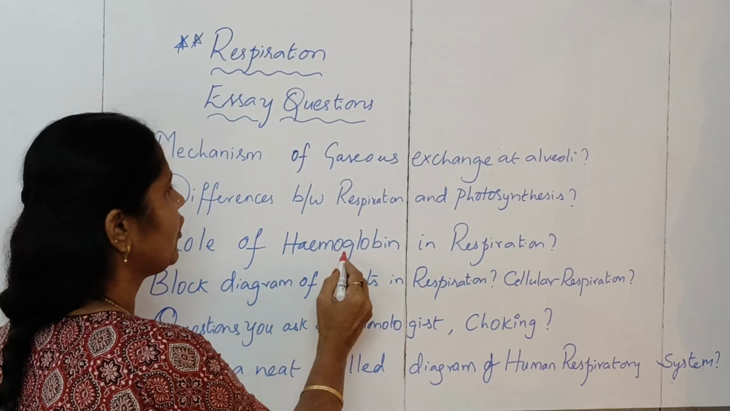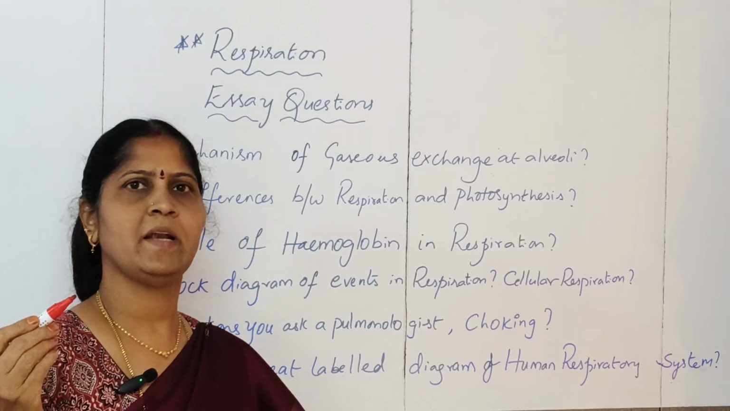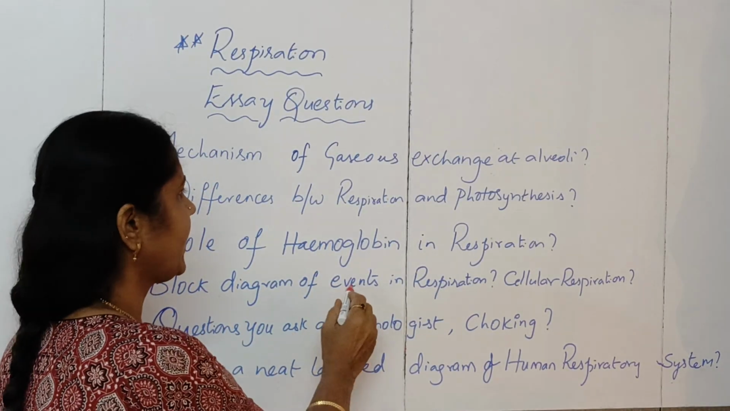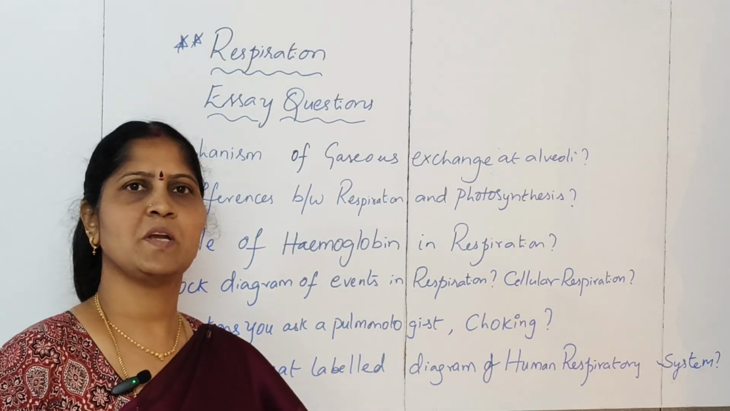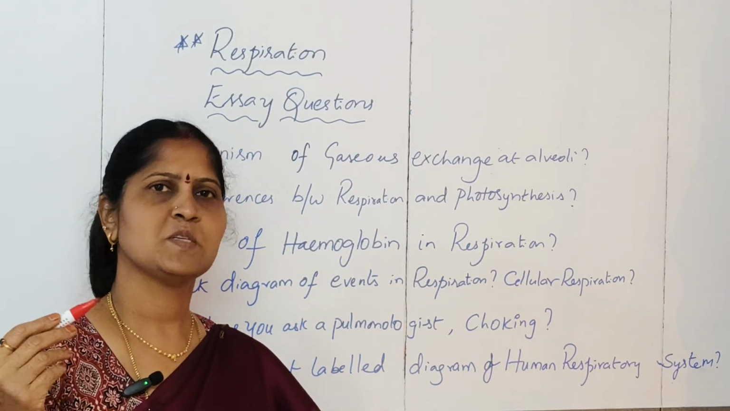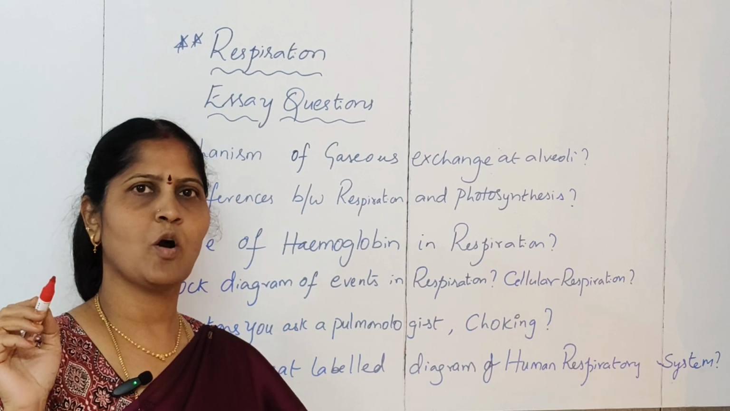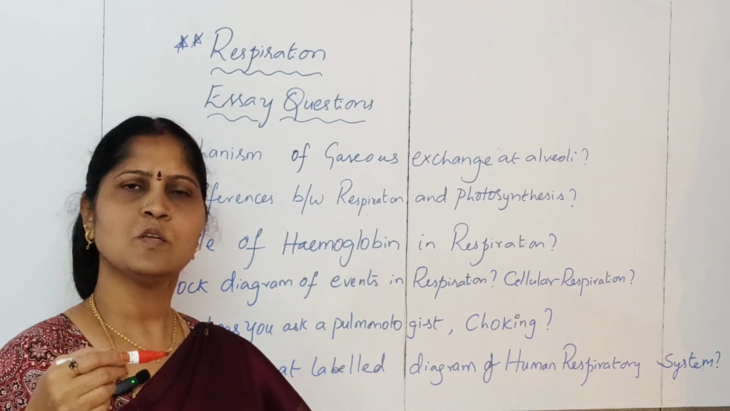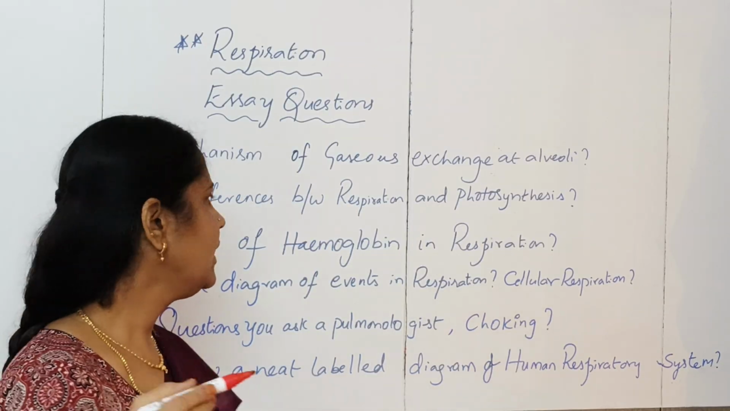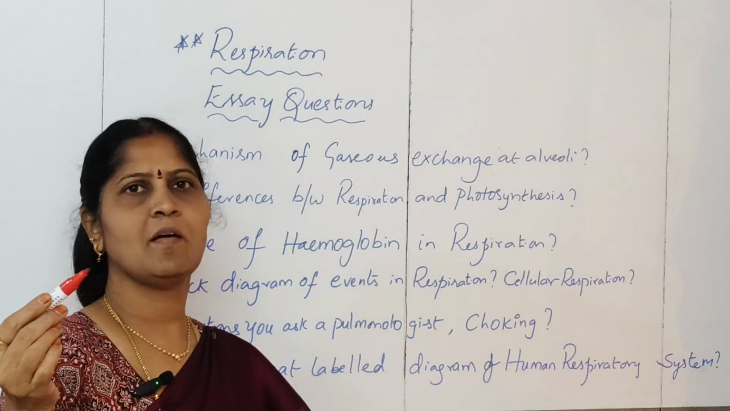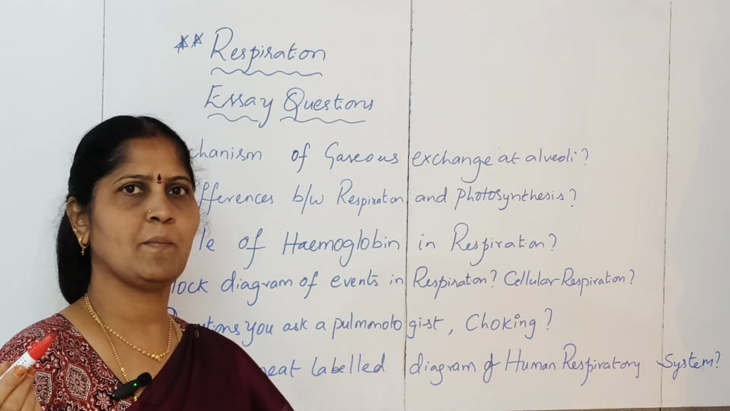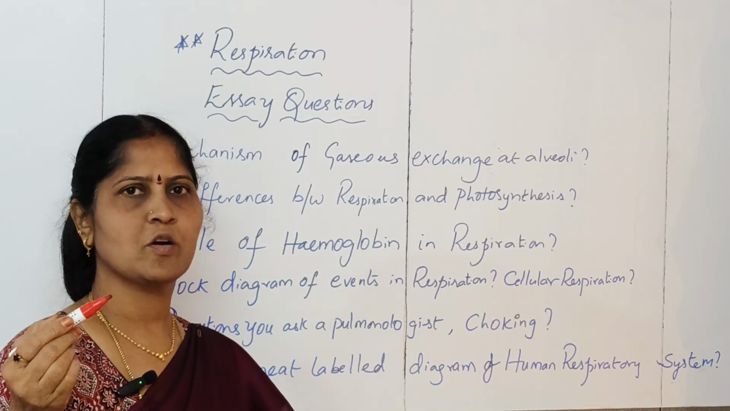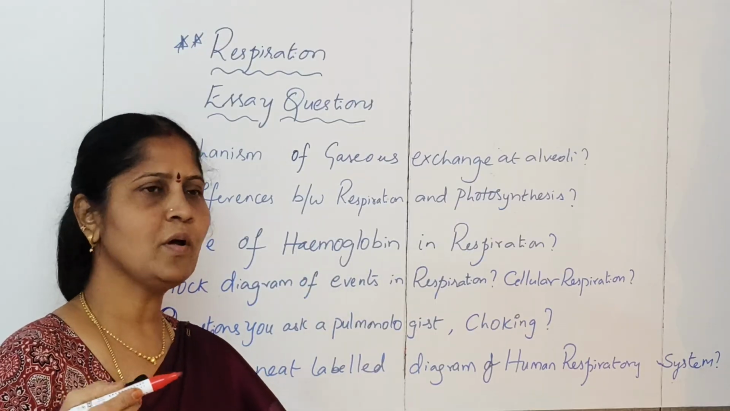Next you have the role of hemoglobin in respiration. I have explained this in detail, so you can just go through that briefly. Next we have the block diagram of events in respiration and cellular respiration. At the level of cells, how the respiration would take place. I have given the block diagram of breathing and how the gas enters the lungs, etc. That is the block diagram you have to learn. And also cellular respiration at the level of cells, how the gaseous exchange would be taking place. With the help of hemoglobin, oxygen would be taken near the cells and carbon dioxide will be added on. All those details you have to write down.